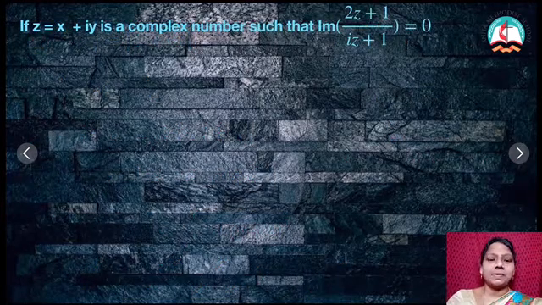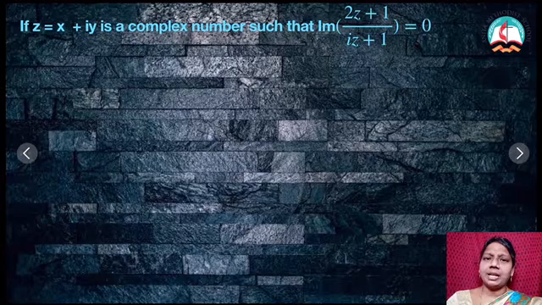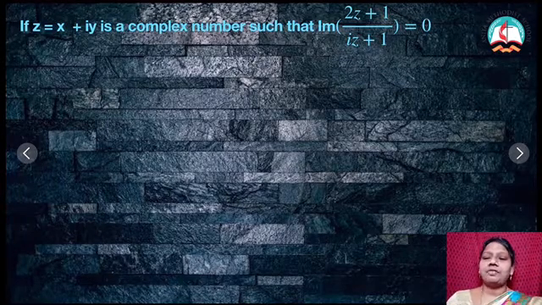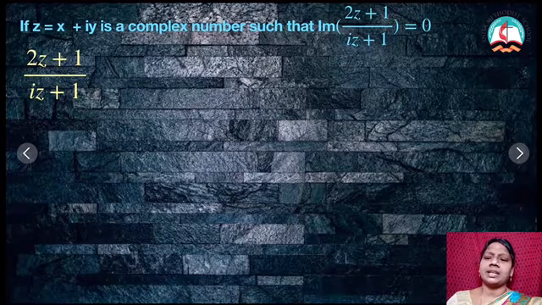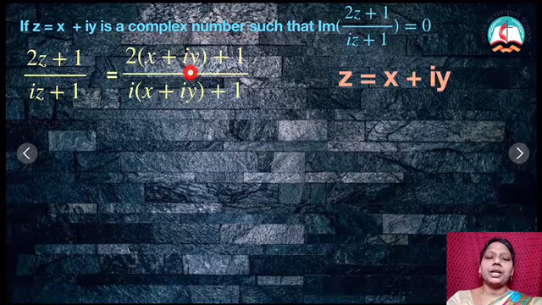Okay. Now, the next problem: if z is equal to x plus iy is a complex number such that the imaginary part of this is equal to 0. I need only the imaginary part. Therefore, what am I going to do? I am going to take only these things first and simplify it with only real and imaginary. Therefore, first I am taking 2z plus 1 by iz. What is my substitution? z is equal to x plus iy. So, I am substituting, then I will get the value like this.